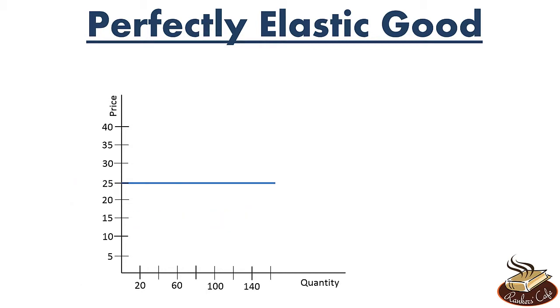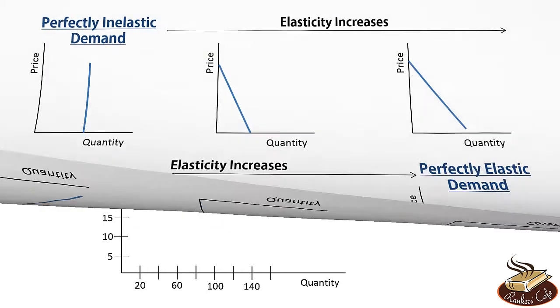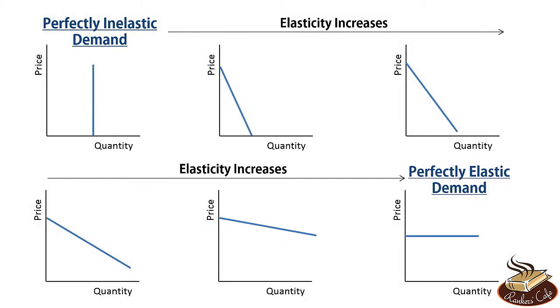Now between these two extreme cases, we can have the following cases. As we can see, the flatter the curve, the more elastic it is. Alternatively, the steeper the curve, the more inelastic it is, right? A vertical curve means the demand is perfectly inelastic. A horizontal curve means the demand is perfectly elastic. Okay?